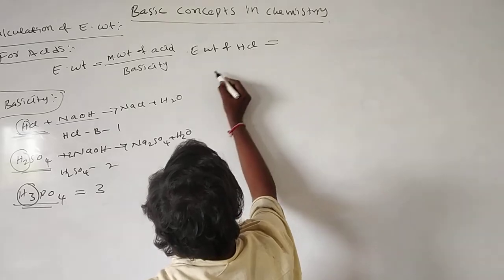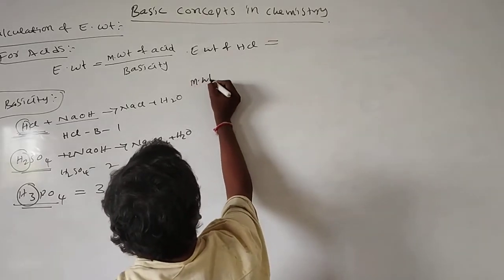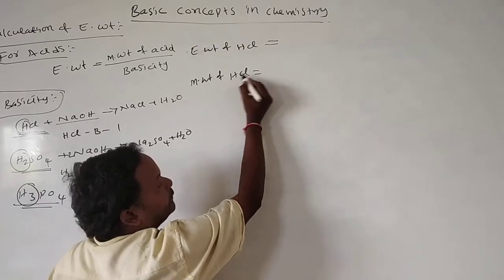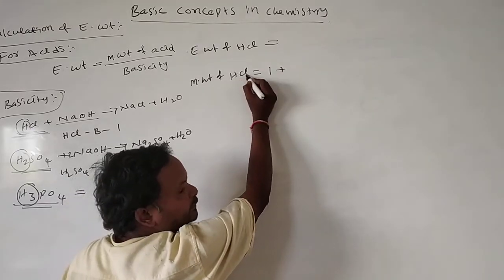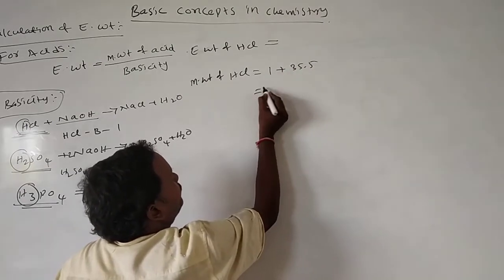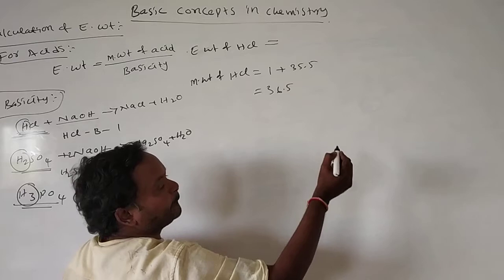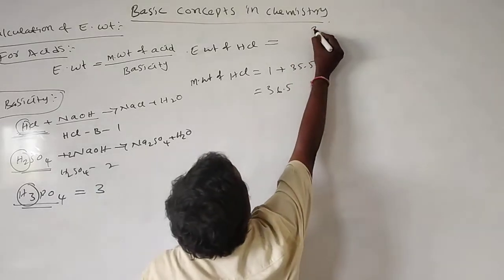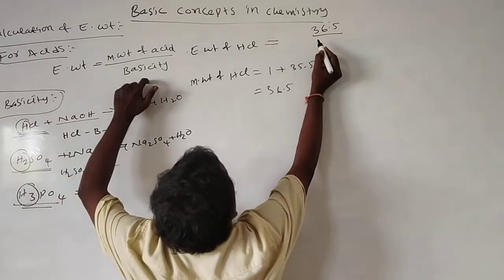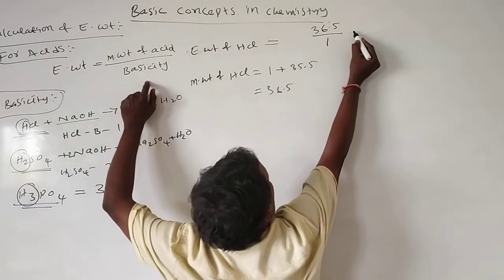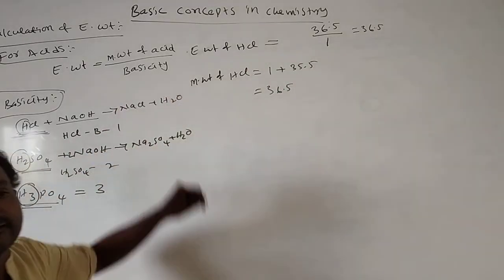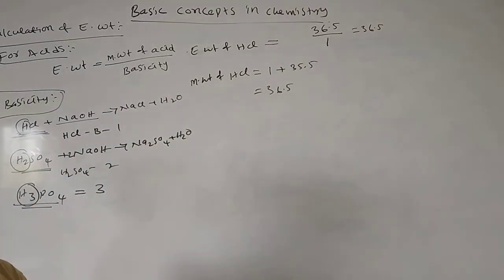The molecular weight of hydrochloric acid is hydrogen 1 plus chlorine, 1 into 1 plus 1 into 35.5, which is 36.5. The basicity of hydrochloric acid is 1, so the equivalent weight of hydrochloric acid is 36.5 only.